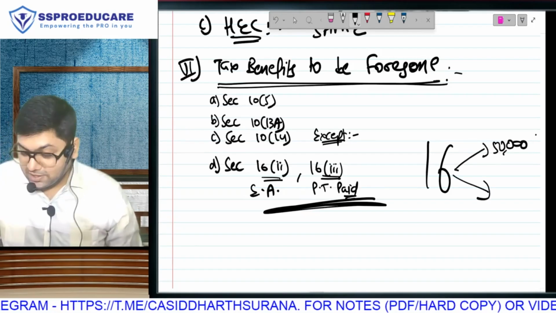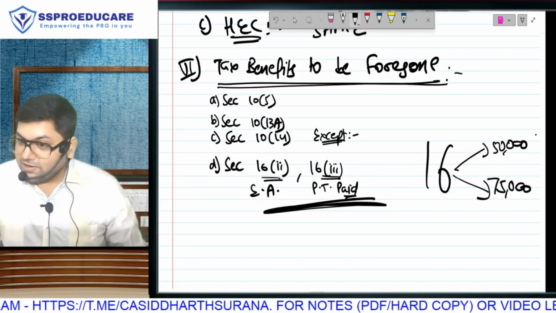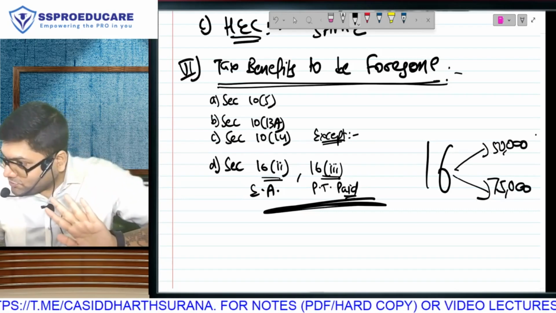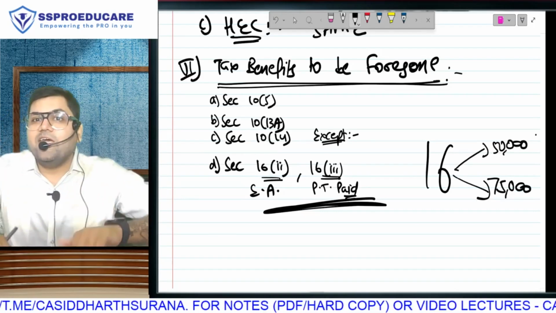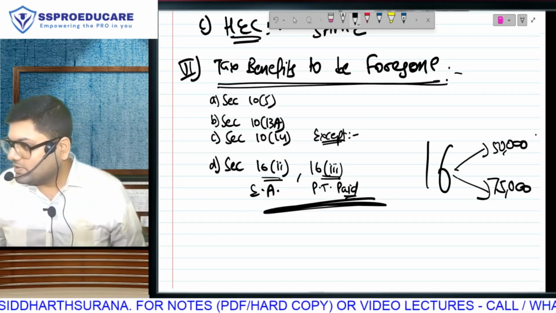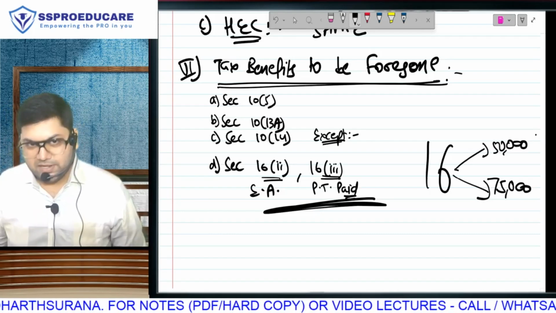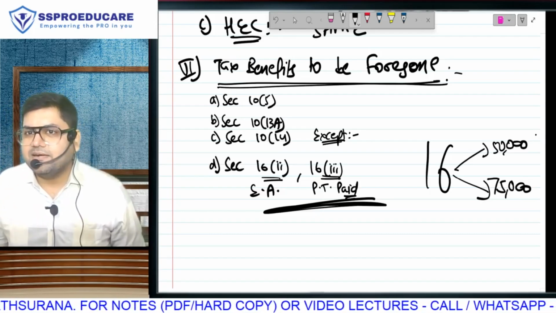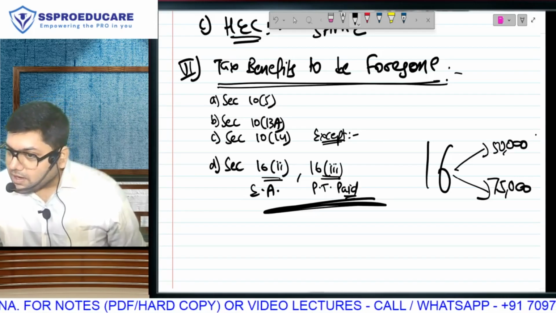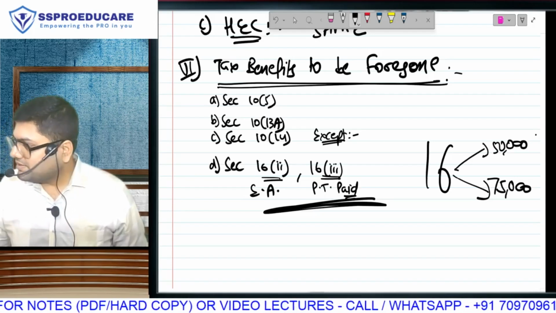In the new regime, to make it look attractive, first standard deduction was not allowed. Then it became allowed at the same amount, 50,000 in old regime, 50,000 in new regime. Now they have increased the quantum of standard deduction for those who are going in the new regime. So in the old regime, standard deduction is 50,000. Question 1: will you get standard deduction in new regime? Yes. In fact, a higher amount of 75,000.